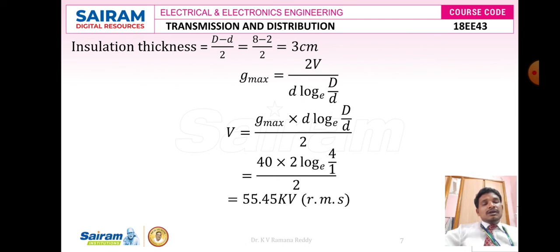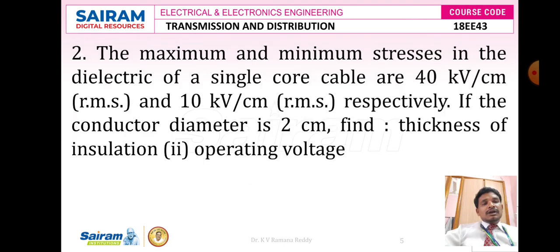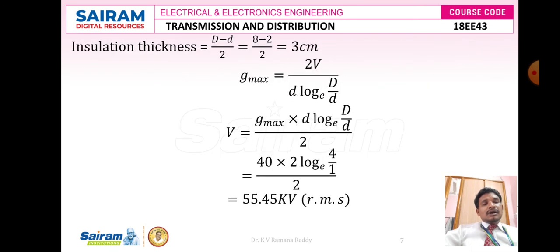Earlier in the given data, 40 kilovolts per centimeter and 10 kilovolts per centimeter are the maximum electrical stress and minimum electrical stress, whose values are represented in RMS. That's why the operating voltage V that we calculated, 55.45 kilovolts, is also an RMS value.